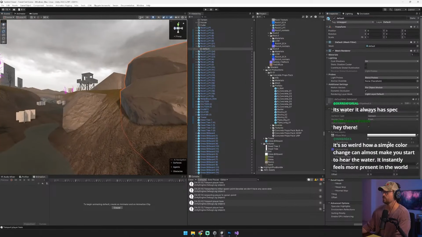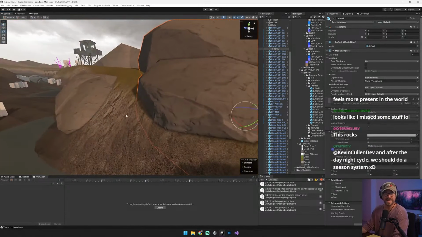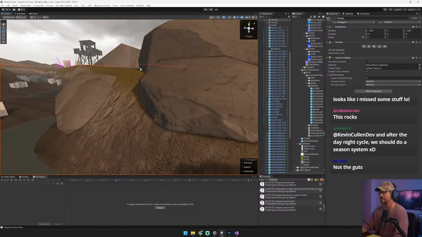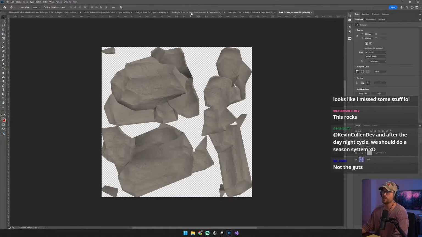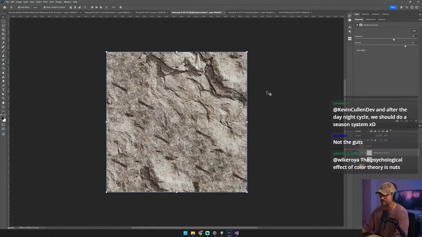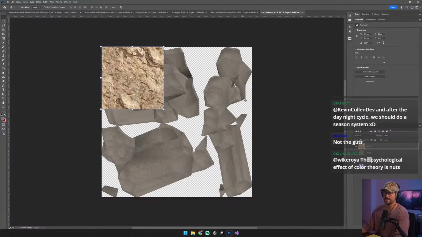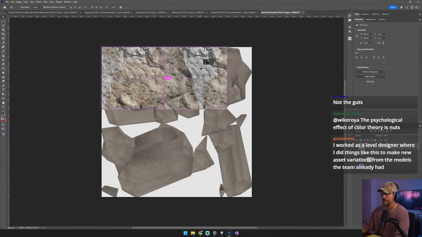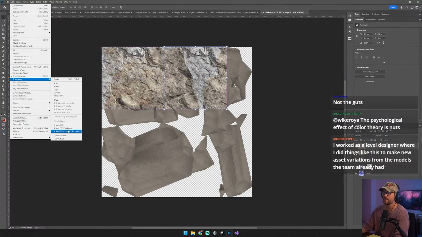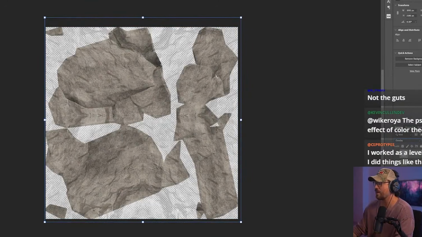There we go. Turn off the smoothness. See what I said? You'll notice that it doesn't match this. Okay, so when in doubt, this is a trick that I learned. I think I learned it 2 weeks ago, honestly. When in doubt, just take a texture from your other textures and just slap it onto other assets. This is why I use PSDs. I'm going to use overlay, reduce the saturation here, and I'm going to just flip it so that it's a nice clean tiling. And then I'm going to do another one here. For now, this is going to work for us.